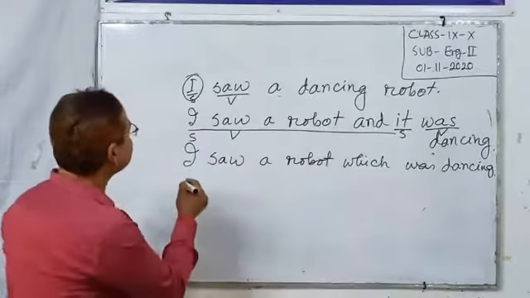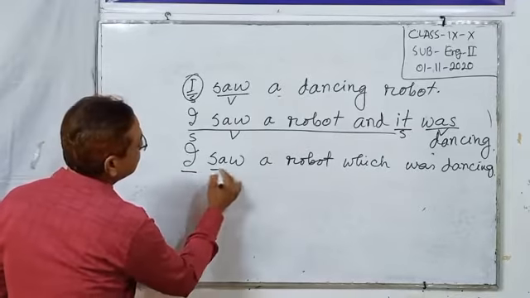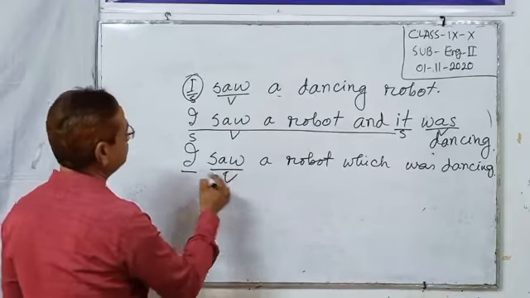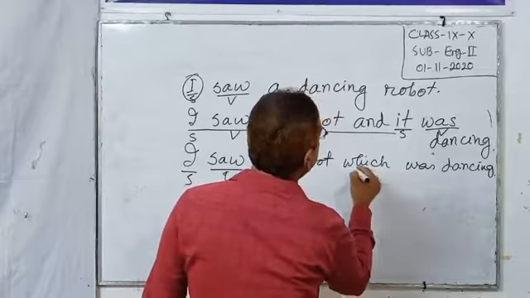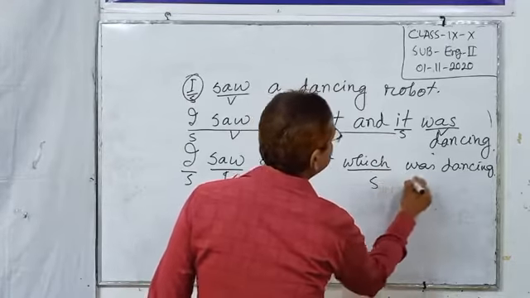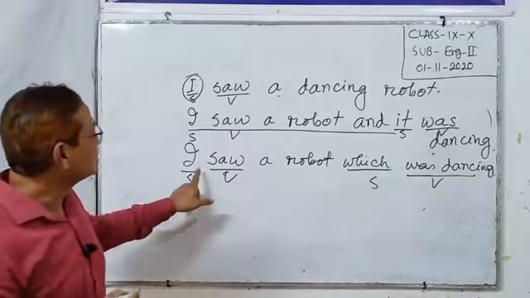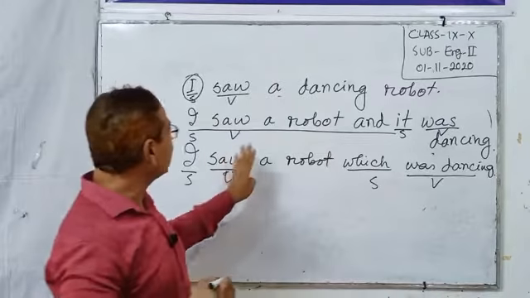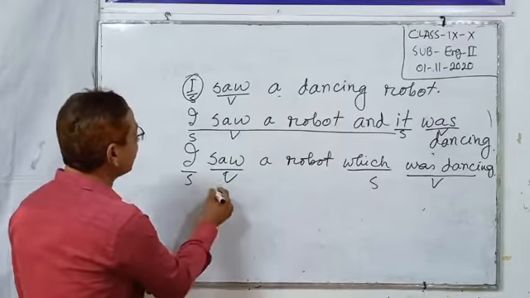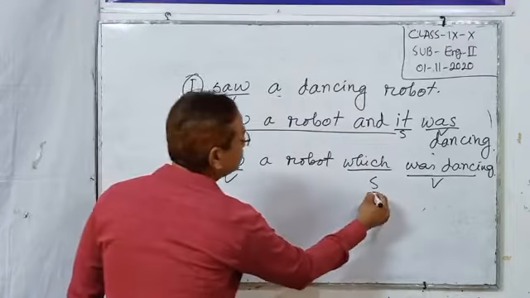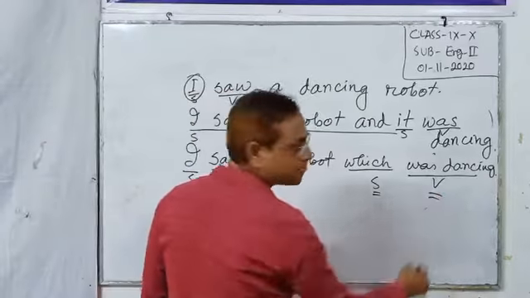In the last sentence, this is subject, this is verb, this is verb. In the last sentence, we can also see 2 subjects, 2 verbs.